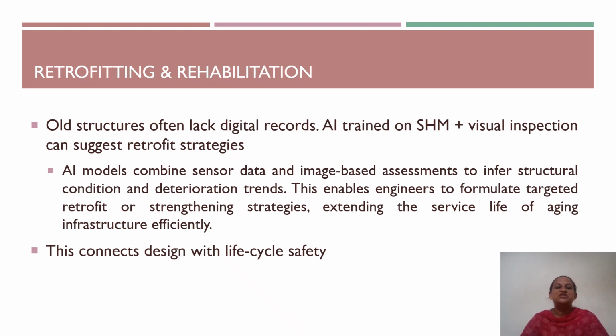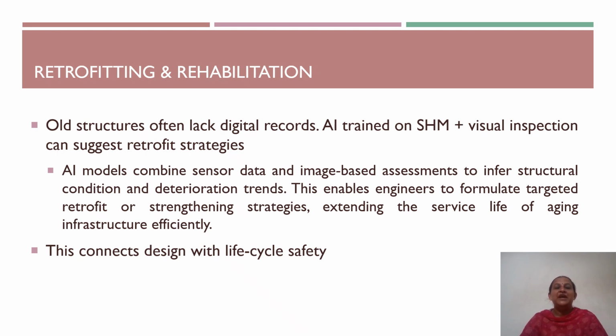Sensor data which is collected recently and image-based assessments based on images of the building give the structural condition and deterioration trends of the building. This deterioration trend and structural condition will be used for training the model, where the engineers will be able to formulate the retrofit or strengthening strategies required to extend the service life of aging structures efficiently.